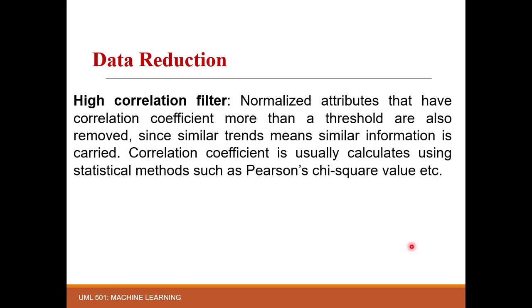High correlation filter. The normalized attributes that have a correlation coefficient more than a threshold are also removed, since a similar trend means similar information is carried. The correlation coefficient is usually calculated using a statistical method such as Pearson or the chi-square value method. Like in the case where we have taken age and DOB.